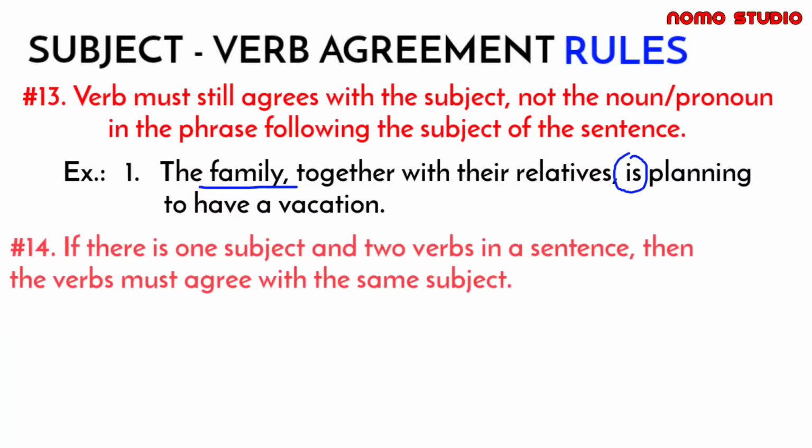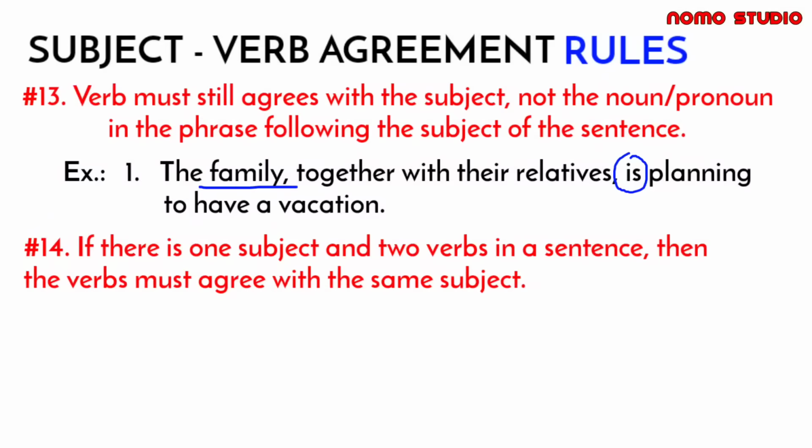Next rule, we have when there is one subject and more than one verb, the verbs throughout the sentence must agree with the subject. So, ibig sabihin nito sa isang sentence, we have one subject and two verbs. Ibig sabihin, yung dalawang verbs na yun must agree with the subject. Pareho dapat silang mag-agree.